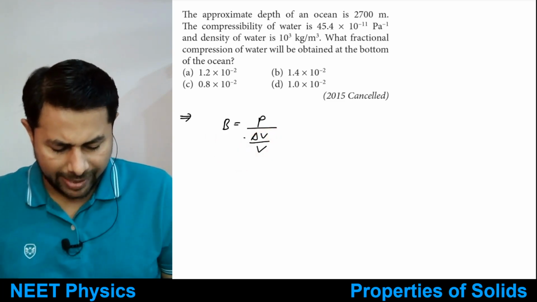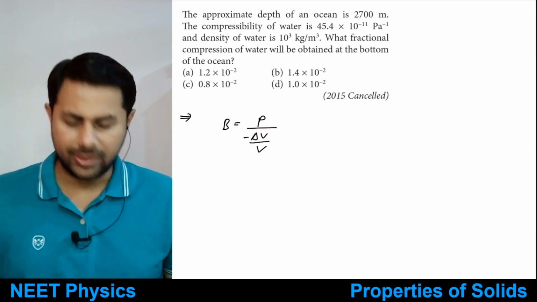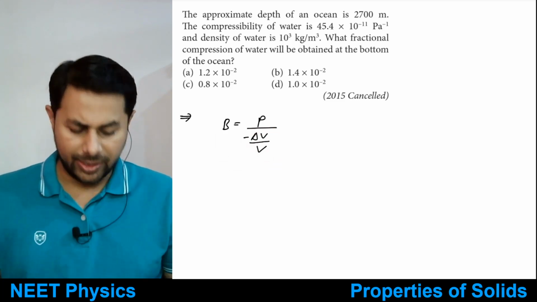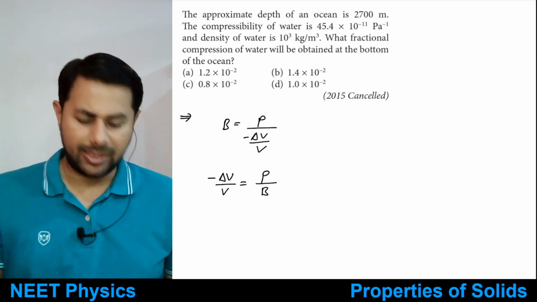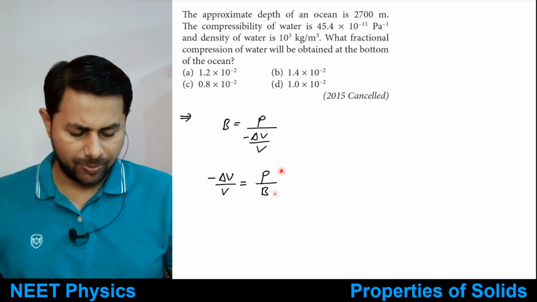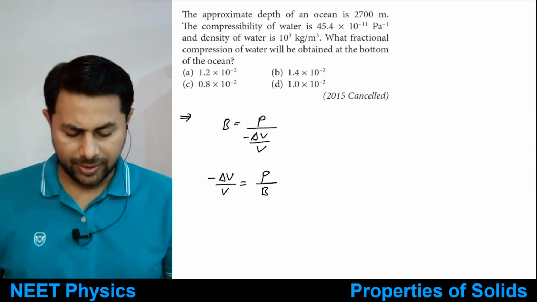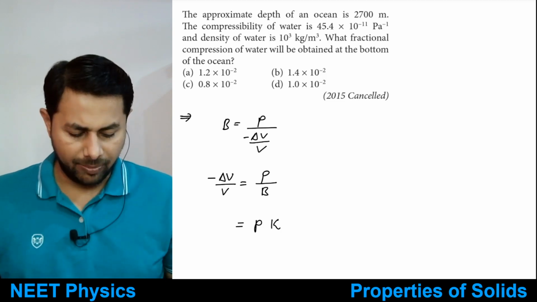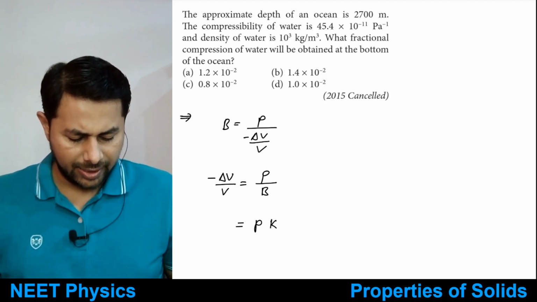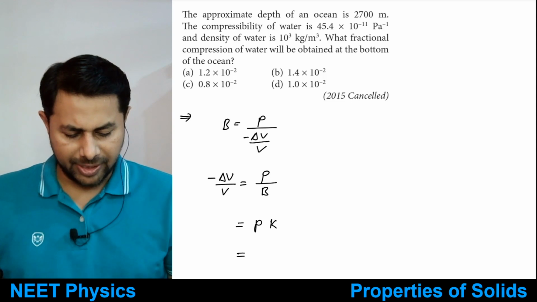It will be minus delta V by V, because if you increase the pressure, the volume will decrease. So minus delta V by V is equal to P by B, pressure divided by bulk modulus. But what is 1 upon bulk modulus? It's compressibility. So you can say it is equal to P times K, where K is compressibility, right?